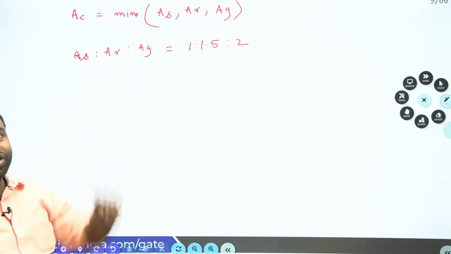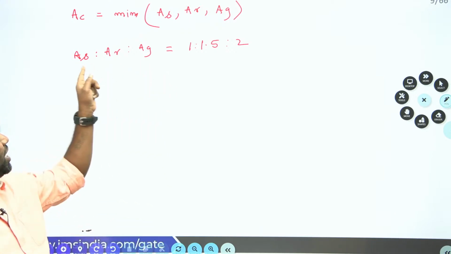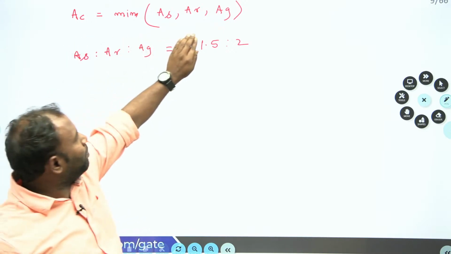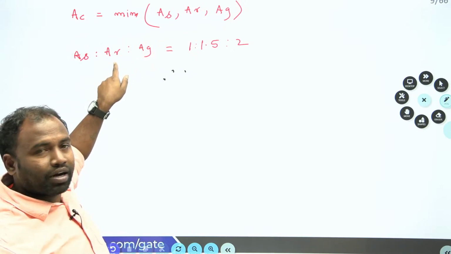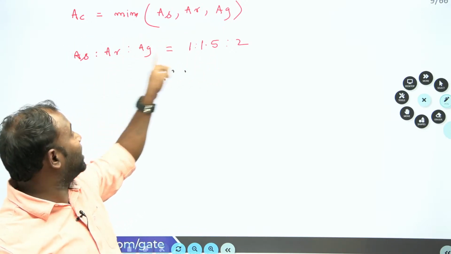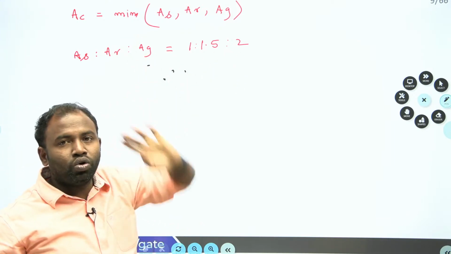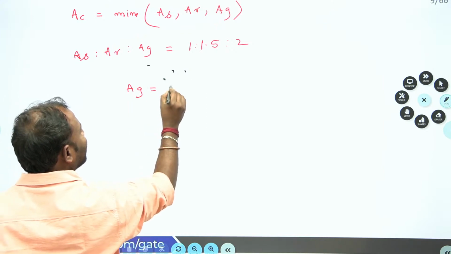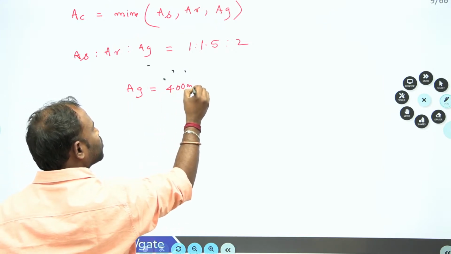By this proportion we will know which is the minimum. The sprue area is 1 proportion, runner area is 1.5 proportions, and gate area is 2 proportions. However, we know that the gating area is equal to 400 mm square, isn't it?